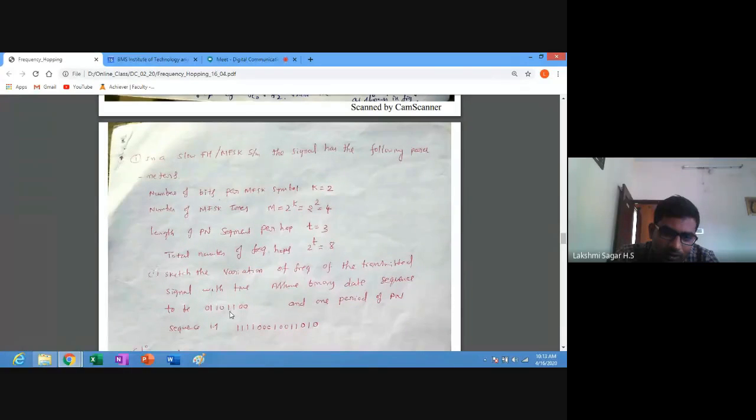Here you can see k equals 2, meaning the number of bits per MFSK symbol: one symbol contains 2 bits of information. You need to remember this. And one period of the pseudo-noise sequence is 111, 1, 000, 1, 00, 11, 010.